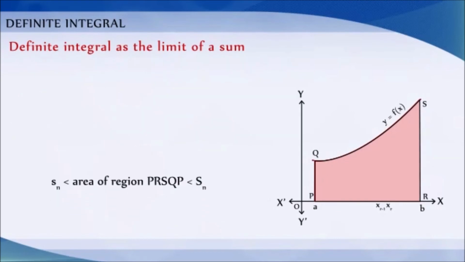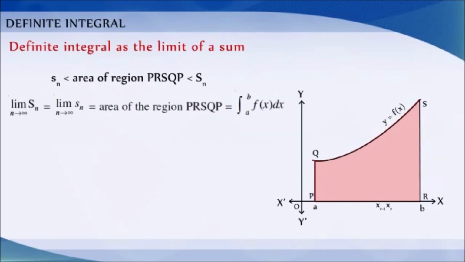Symbolically, we write limit n tends to infinity capital Sn is equal to limit n tends to infinity small sn, which is equal to area of the region PRSQP, which is equal to integration of a to b f of x dx.